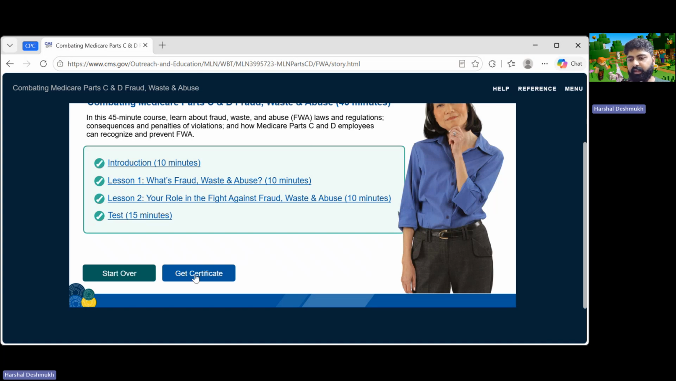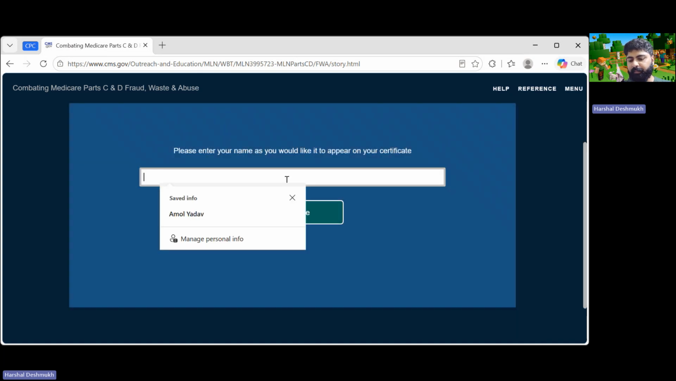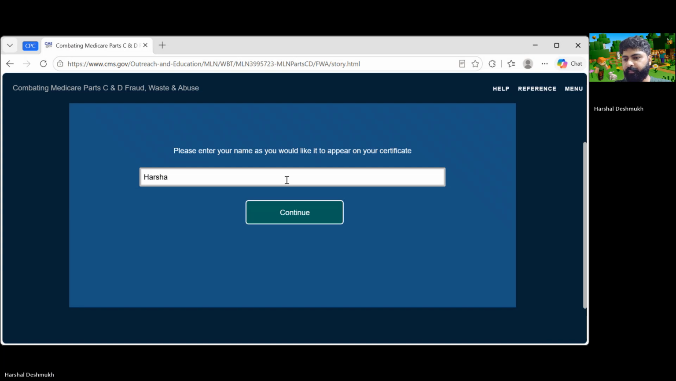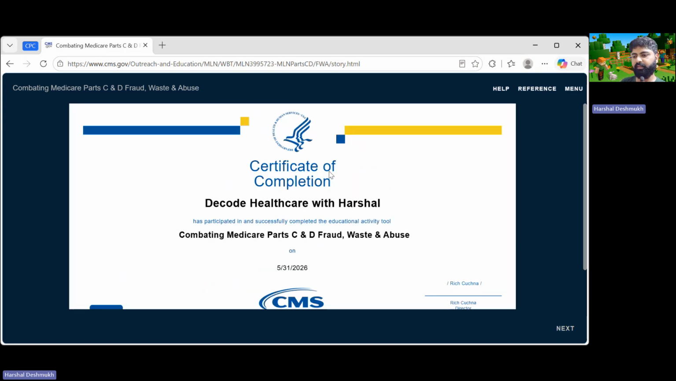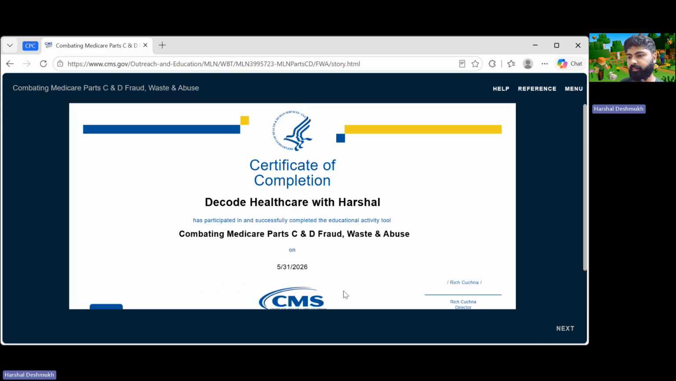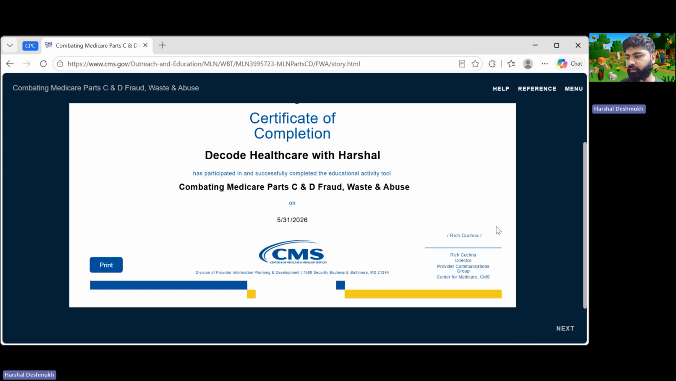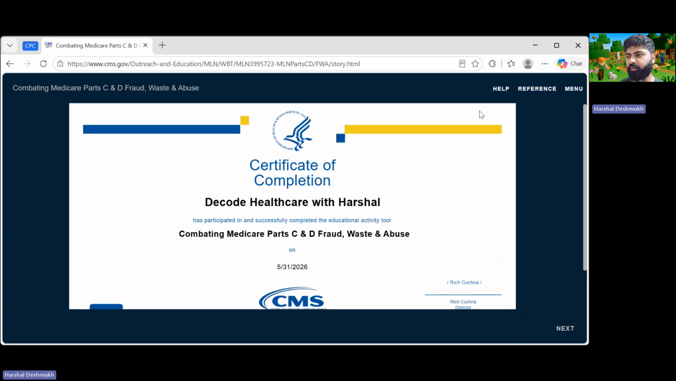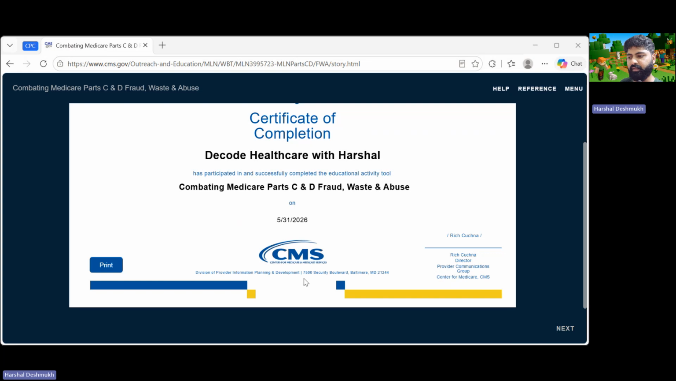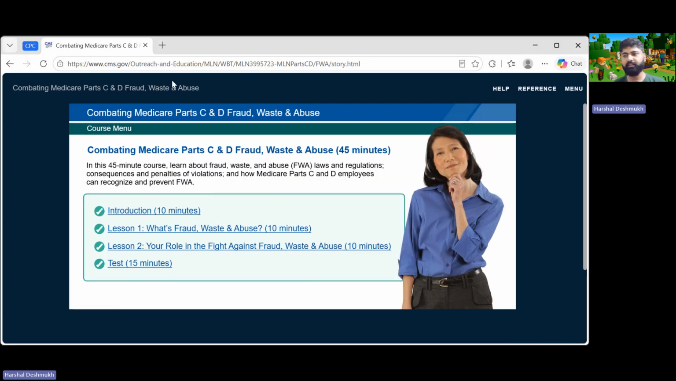So just scroll down. You can see here, get certificate. I'll click on get certificate. I'll type in my name. I'll type Decode Healthcare. All right, there you go. I've typed it in. I've got this certification. Go ahead and save this for your own record, so that you have it with you. And then you can click on next. Yeah, that's it. That's the course.